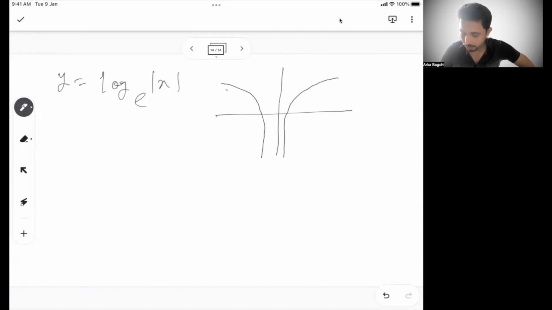This is the other graph. This is 1, 0. This is, sorry, minus 1 comma 0. It's minus 1 comma 0. Because now x has a modulus, x can take both positive and negative values. That's how it is going to look.